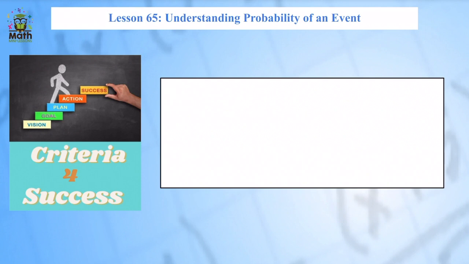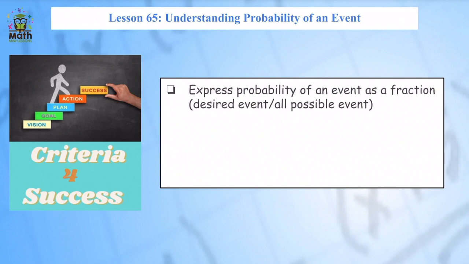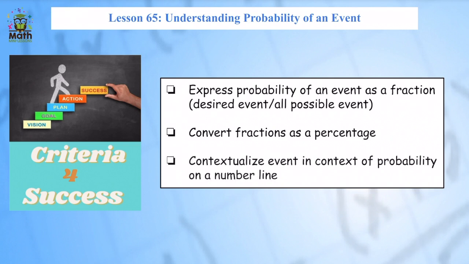In this lesson, we're going to work on understanding the probability of an event. This means it'll be a little bit longer than normal because we have some new information and new context to work on for the very first lesson. While I'm modeling, watch how I express probability of the event as a fraction, how I convert the fractions as a percentage, and how I contextualize the event. This is going to be the newest part: how I contextualize it with words in the context of the problem and using a number line.